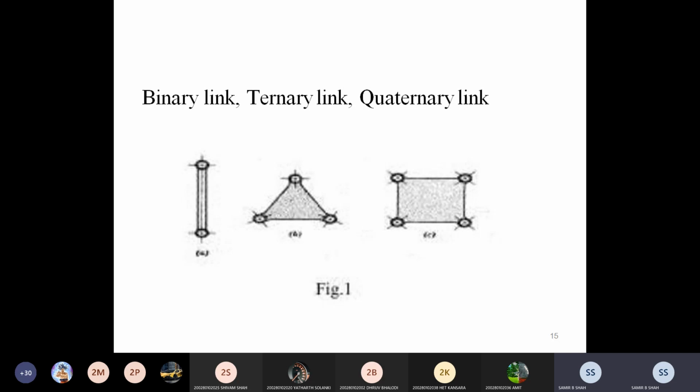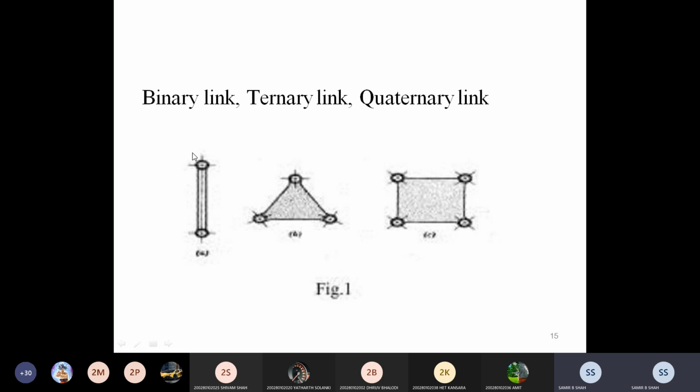Okay. If you see the first diagram, diagram number A, it is called a binary link. The link which is attached at two different points in a mechanism is called a binary link.